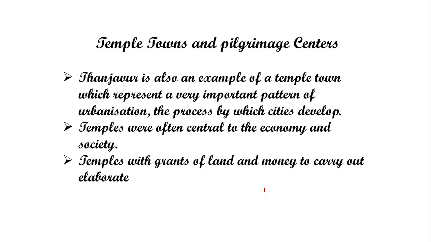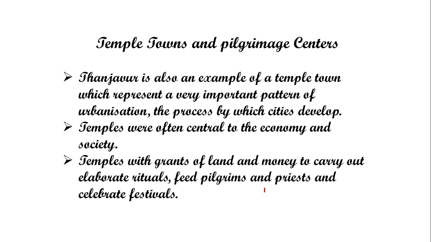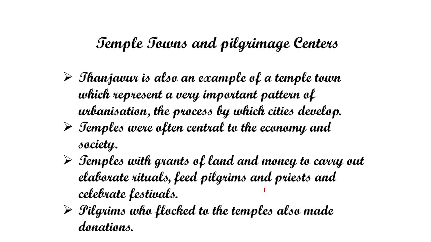As I told you, great donations in the form of land and money were given by rulers, pilgrims, and many people of the middle class who visited those temples to perform their rituals and sacrifices. So all the rulers, common people, and pilgrims made donations to the temple, so it had a great amount of wealth and was a main center of economy. Pilgrims who flocked to the temple also made donations.